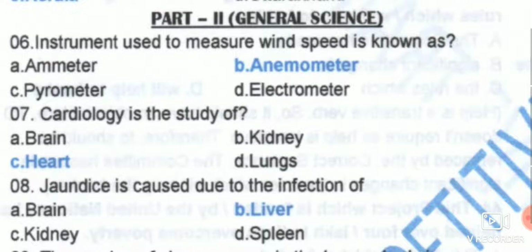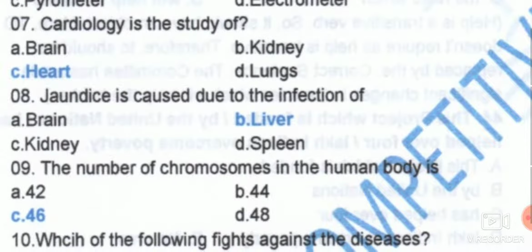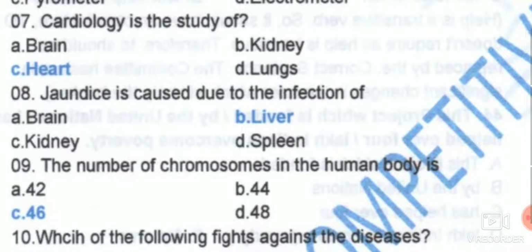Ammeter is the one for measuring electric current, pyrometer for higher temperatures, and electrometer is different. And next we have cardiology. These are the study of the science. So see, the questions have been prepared from various resources, they have been asking from various subjects and chapters. Cardiology, what are the instruments, everything is imbibed in it. Please don't neglect it, all the instruments and whatever the studies you must know for any kind of examination.